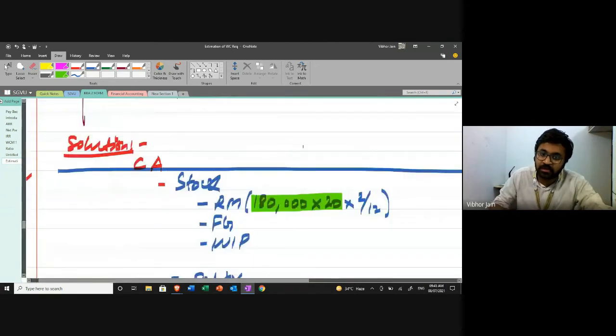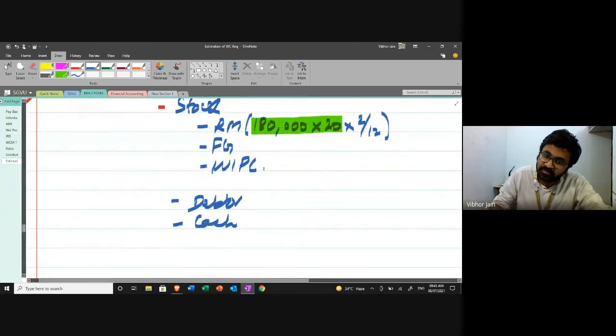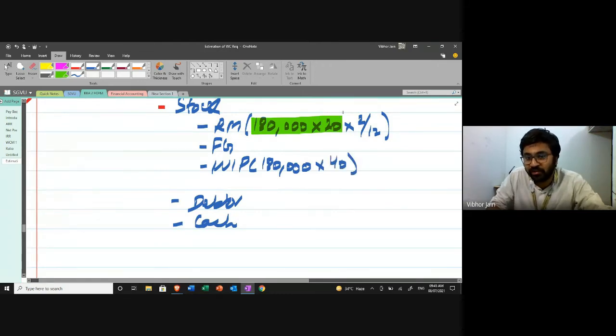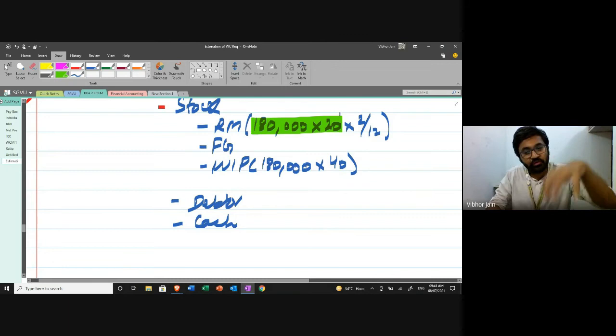Right? So same work in progress 180. I'm going to multiply by 40 now. Why? Because now I'm not expending 20. 20 is just for raw material. I've taken the raw material, I've taken the labor, I've taken the overhead. So the total amount that is invested in work in progress is 1,80,000. That is the number of units into the amount that is invested on each unit.